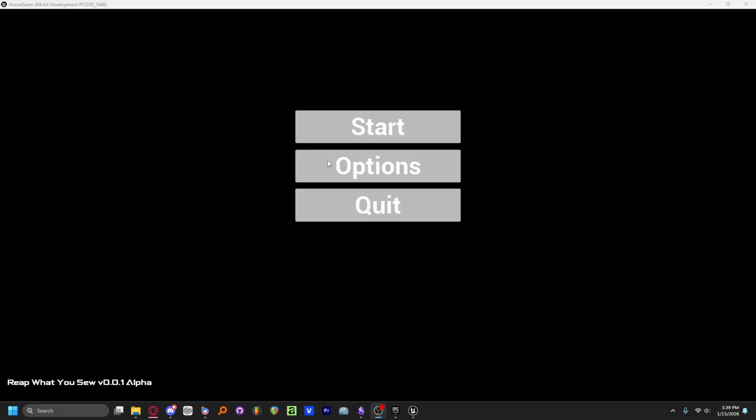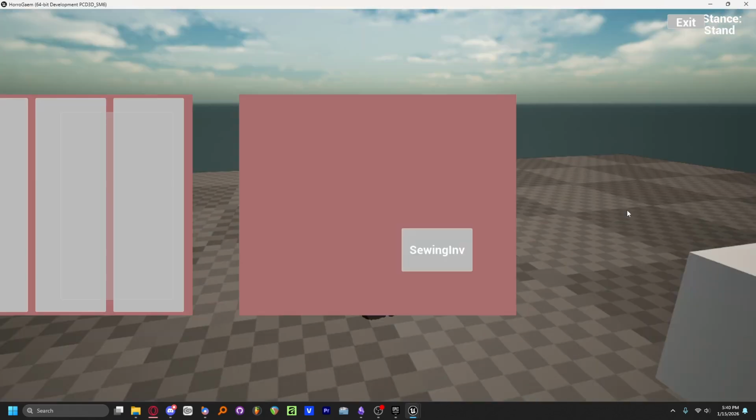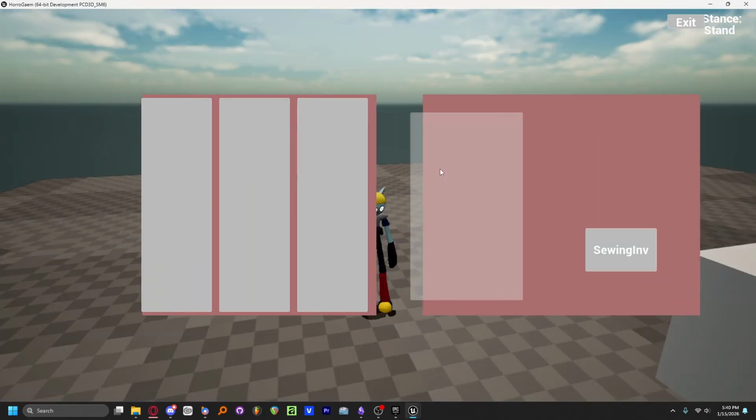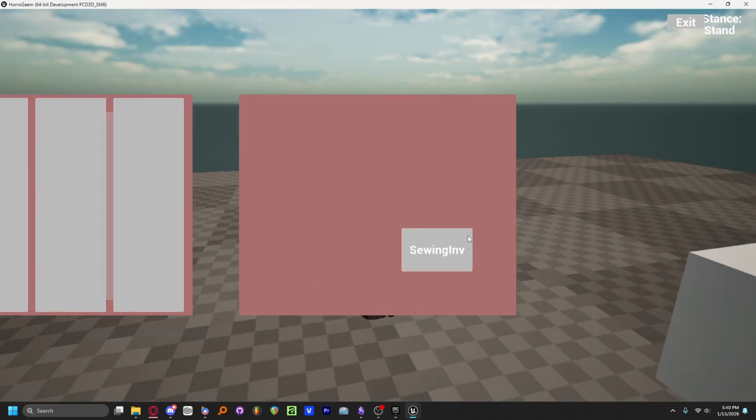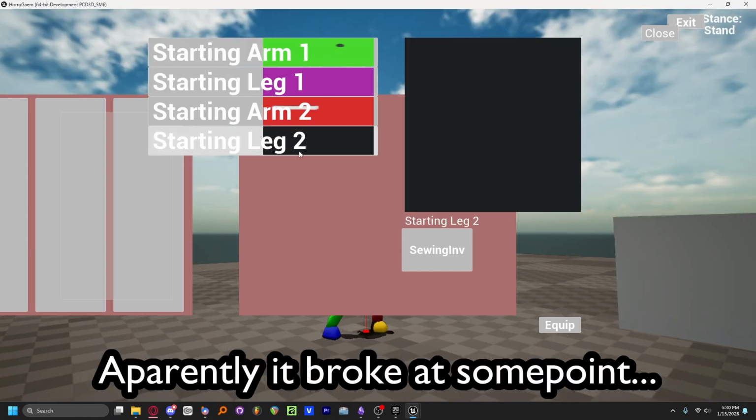I have a working menu, most of the buttons don't do anything yet, but hey, you can open it. I also have this horrendous temp art for the inventory system. It works though, and it has a working equipment swapper.